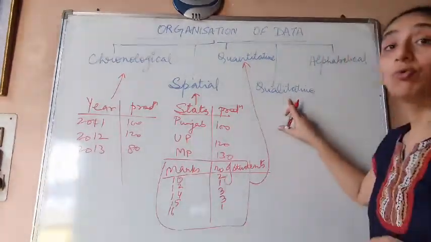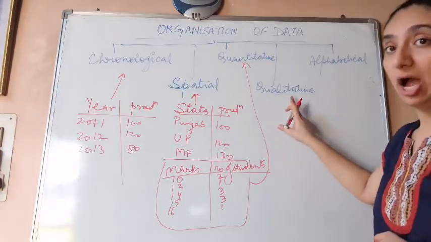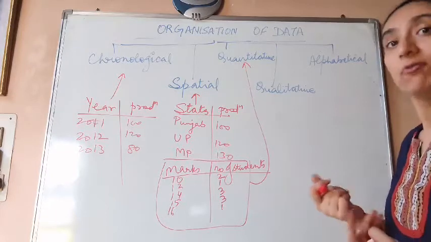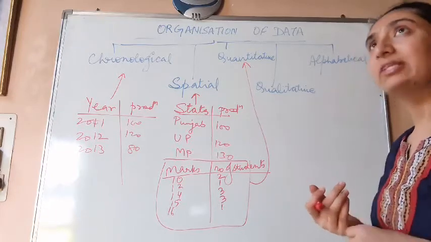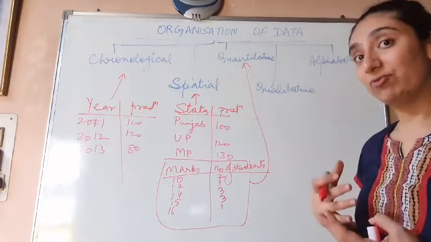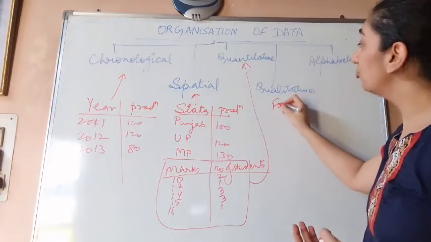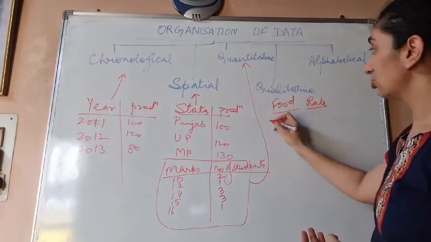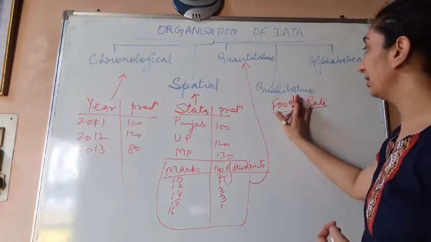Next we have qualitative organization. Under qualitative, depending on the quality, we organize. For example, whenever we go out to a restaurant to eat food, after that we get a feedback form which says how was the food, rate it.